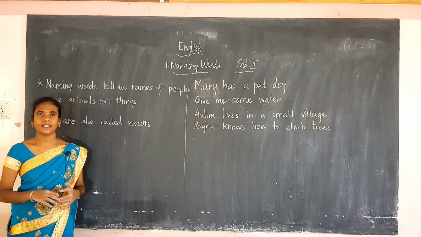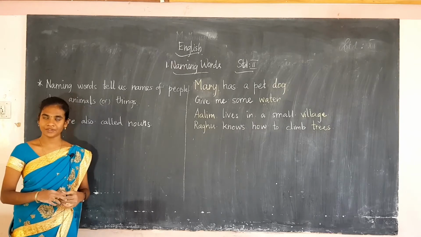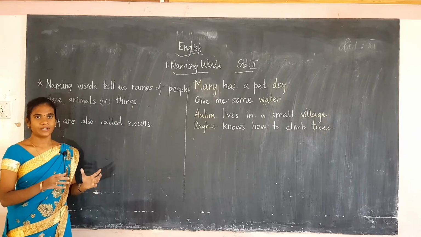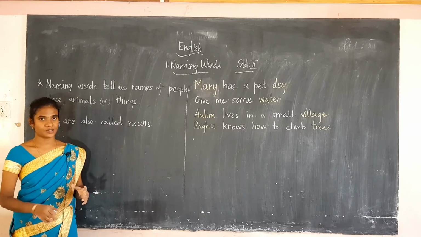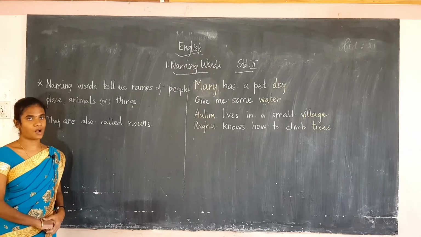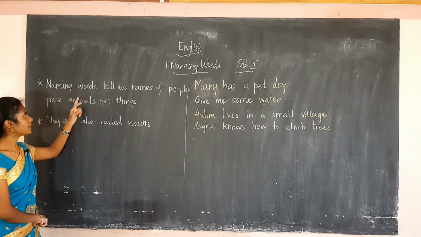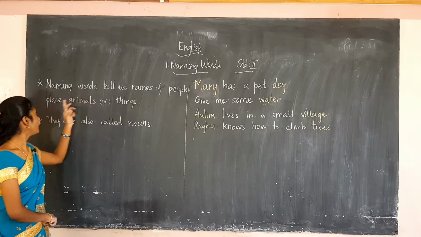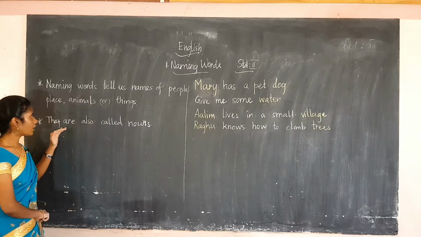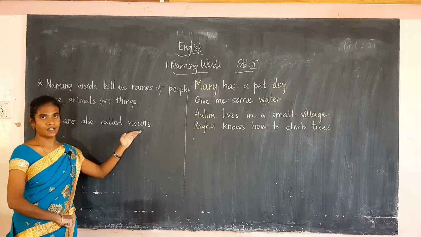What is a naming word? A naming word is a noun only. So we can call the naming word a noun also.